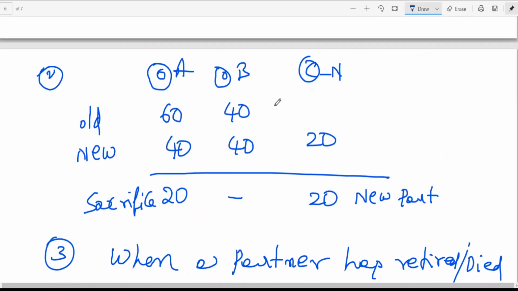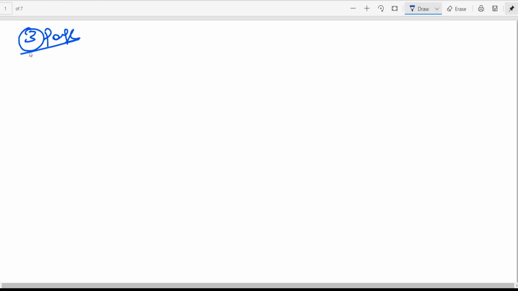Now, let me take you to the next part. Third page. We have seen 2 points. Point number 1, meaning of goodwill, you have seen. Point number 2, need for valuation of goodwill. Is this clear to all of you? Need for valuation of goodwill is nothing but why should we value goodwill?